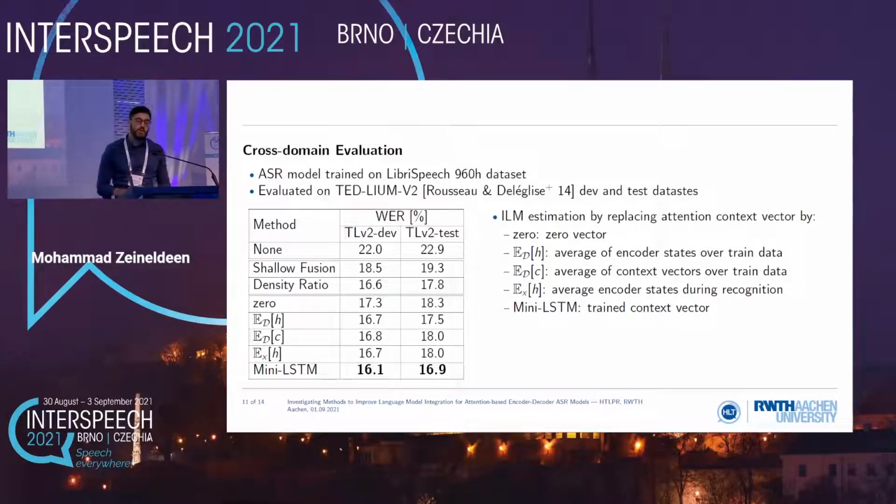We were also interested in doing a cross-domain evaluation. So what we did is that we took the ASR model trained on LibriSpeech, and we evaluated this on the TED-LIUM version 2 dev and test data sets. So again, we can see, density ratio would be here the popular approach used when you do prior correction for a different domain, out-of-domain target data. And we can observe that our method, the MiniLSTM, or the trained context vector, also outperforms density ratio in this case.